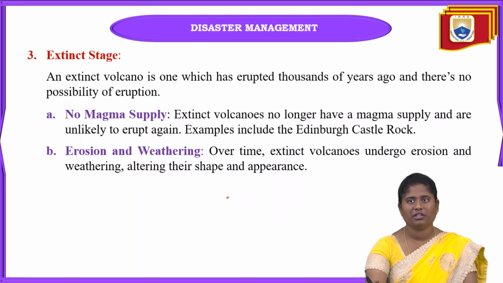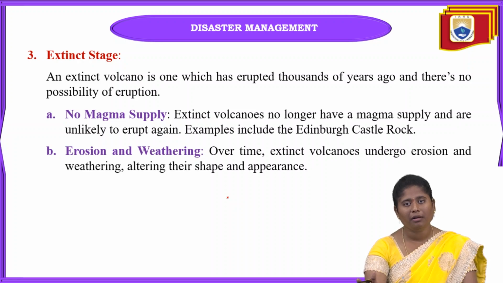The next one is the extinct stage, and an extinct volcano is one which erupted thousands of years ago, not recently, only thousands of years ago. In the past it erupted. Some scientists have already clearly stated that there is no possibility of eruptions for Edinburgh Castle Rock. This is one of the famous volcanoes. Thousands of years ago this volcano erupted, but in the future it cannot happen. That is called the extinct stage.